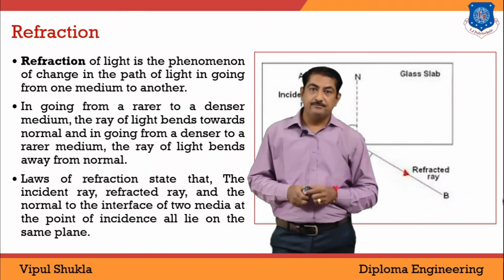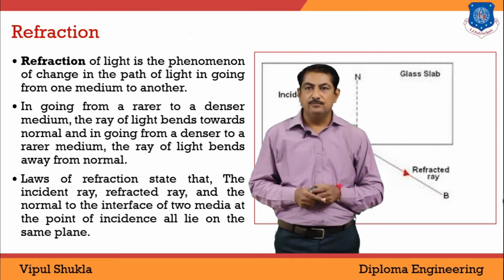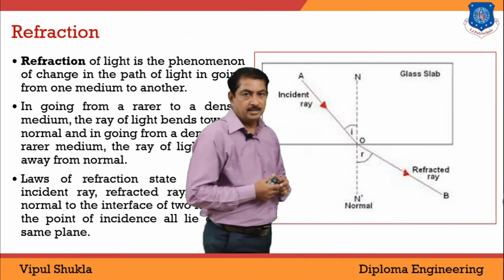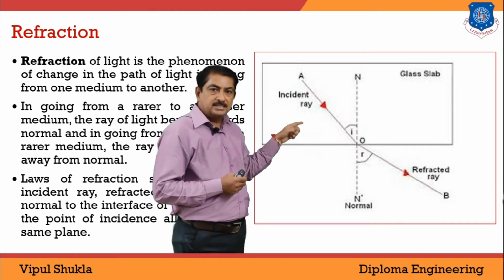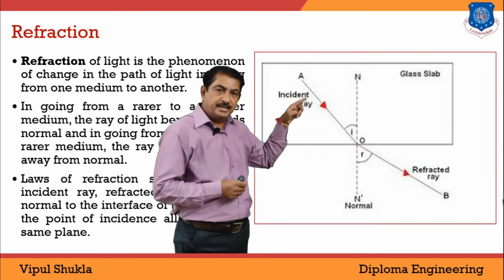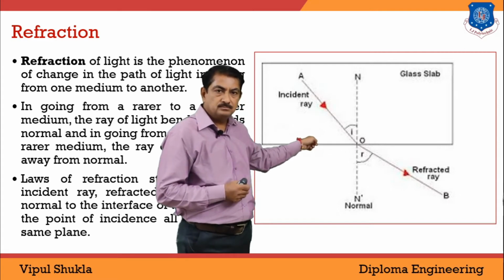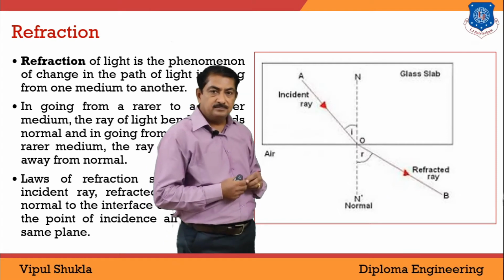Next, what is refraction? Refraction of light is the phenomenon of change in the path of light in going from one medium to another. Look at this figure. This is a rectangular glass slab, and the incident ray is incident on the point where the two media change. The glass slab is the denser medium.